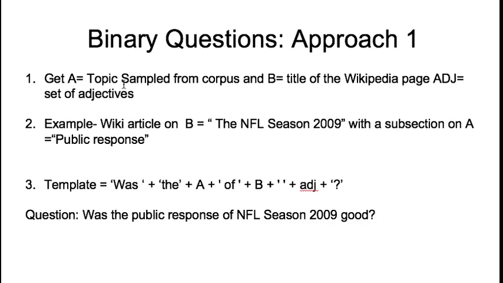We extract A, which is a topic sampled from the corpus, and B, which is the title of the Wikipedia page, along with adjectives which could either be predefined or taken from the source. So an example of this would be B equal to the title, NFL season 2009, and a subsection called public response, which is going to be equal to A. We are going to use the template "was the A of B adjective?", and the question which will be generated is, was the public response of NFL season 2009 good?